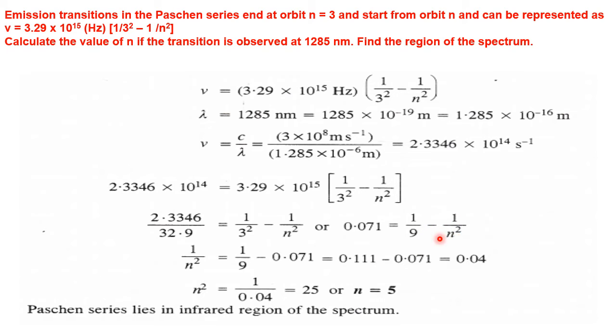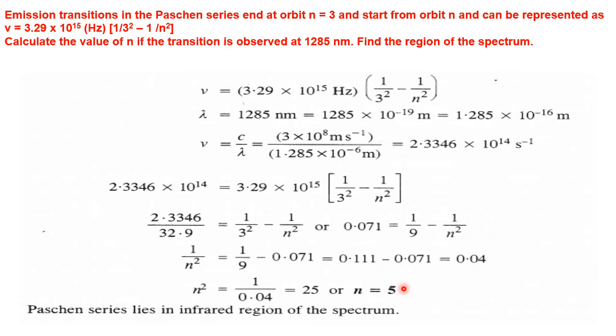So straight away you go for n square equal to 1 by 0.04. Now, n square equal to 1 by 0.04 means what? It is 25 only. It is 100 by 4, that gives you 25. So n equal to 5. That means the transition is from n equal to 5 to n equal to 3.